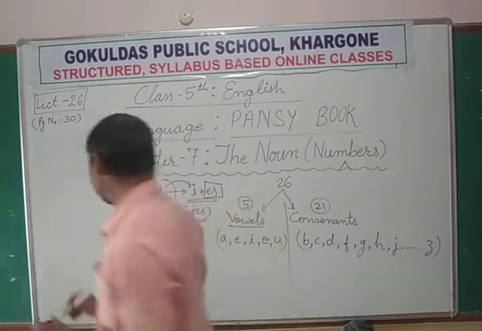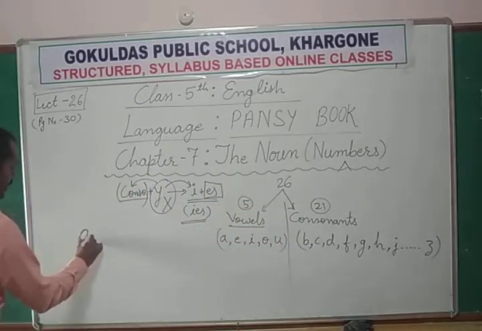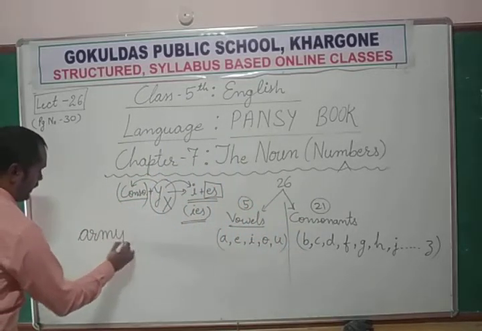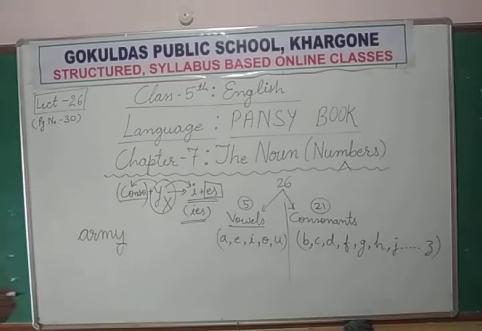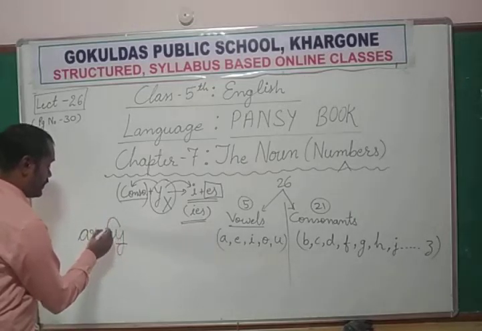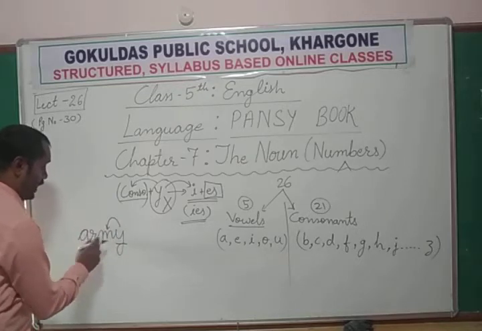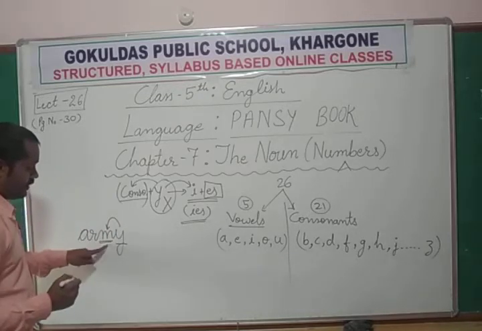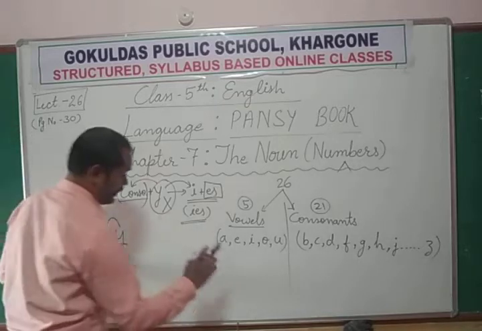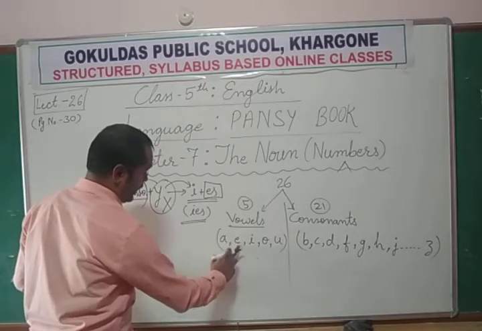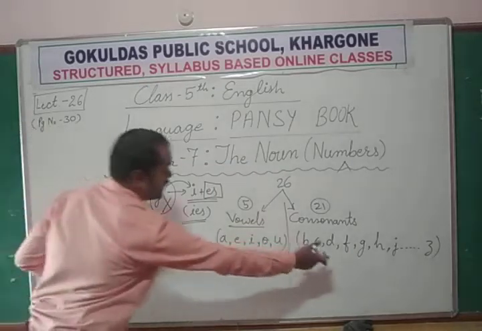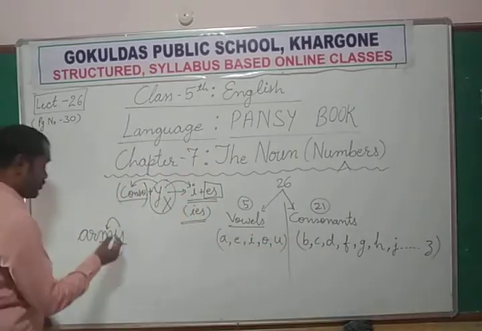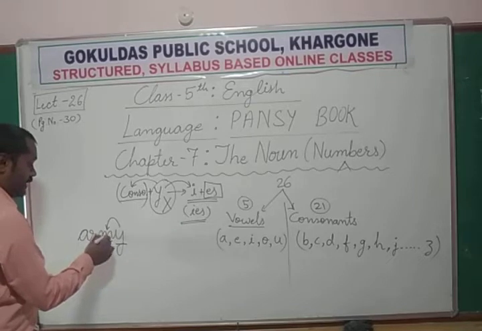Army. A-R-M-Y. So army is ending with the letter Y. But observe, which letter is before Y? This letter is M. M is not in the vowels A, E, I, O, U. It is not a vowel. It means it belongs to consonants. So Y, and before Y there is a consonant.